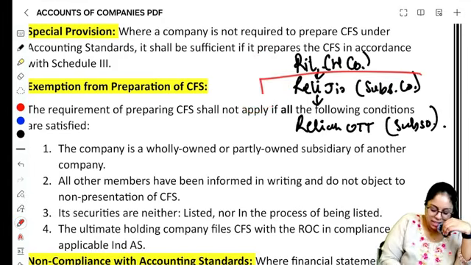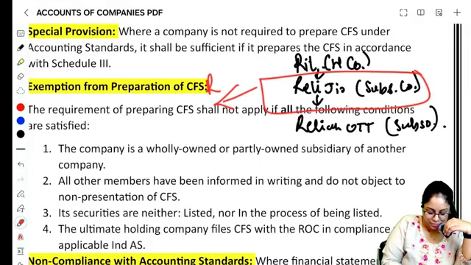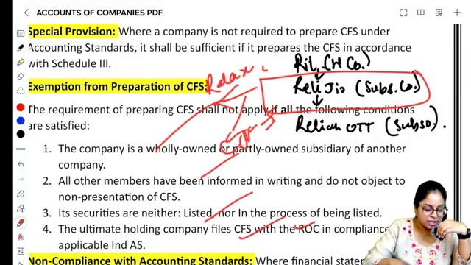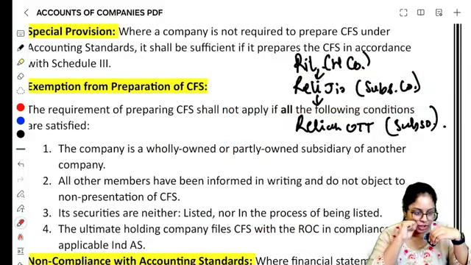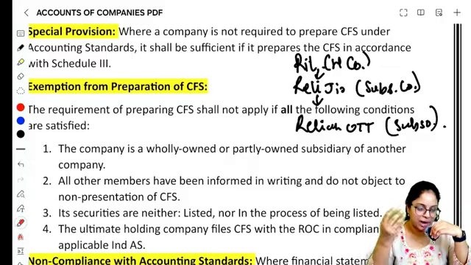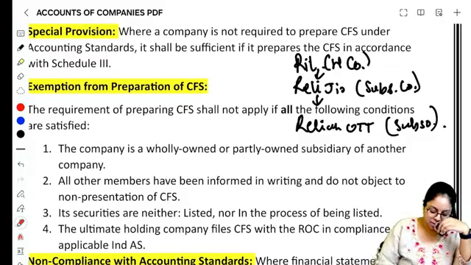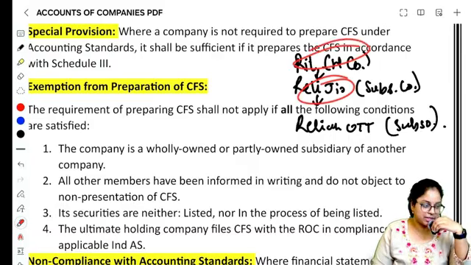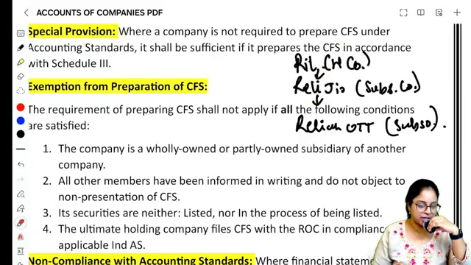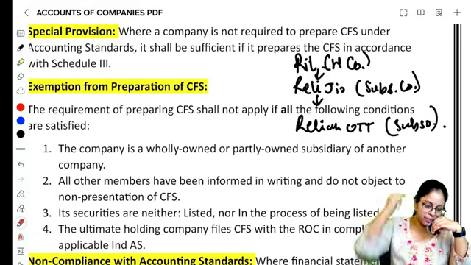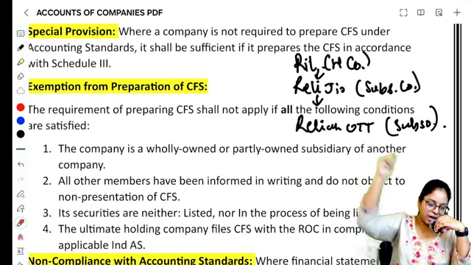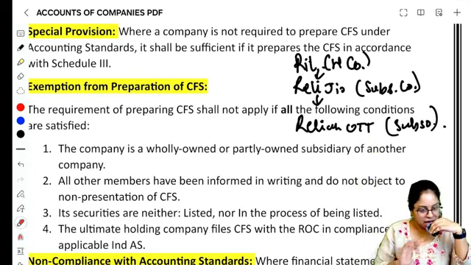Now, Reliance Jio has a relaxation. They need not prepare CFS, provided all these four conditions are satisfied. What are the four conditions? The first condition is that Reliance Jio should be a wholly or partly owned subsidiary of another company. Is it a subsidiary? Yes, ma'am, it's the subsidiary of Reliance Industries Limited. Second, if you don't want to prepare CFS, first you should be a wholly owned or partly owned subsidiary of a company. Are you a subsidiary? Yes.